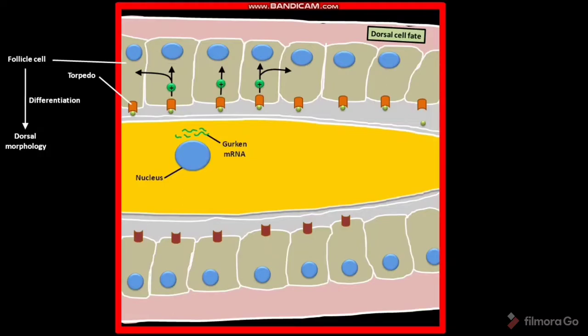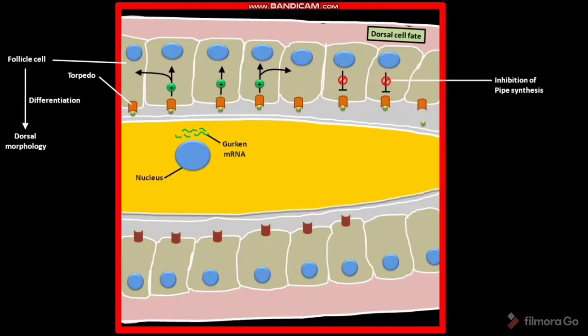The active torpedo receptor activates a transcription factor called mirror. The active mirror then represses the expression of the pipe gene in the nucleus of the dorsal follicle cell. So, an inhibition of pipe protein synthesis can be seen in the follicle cells having a torpedo-Gurken protein complex.